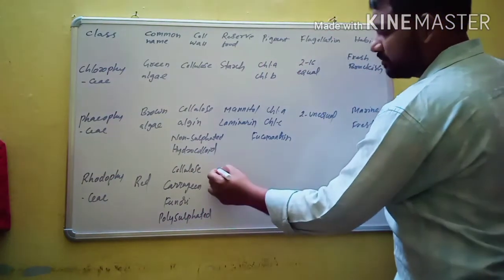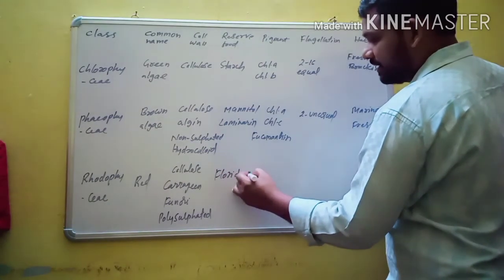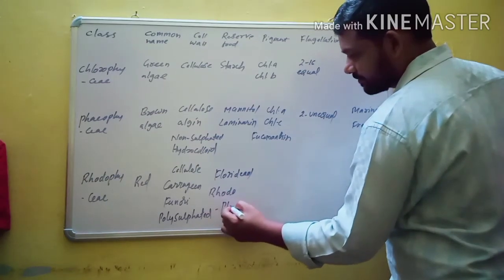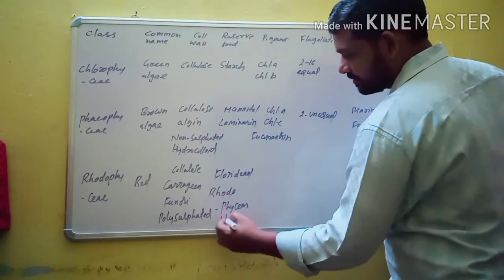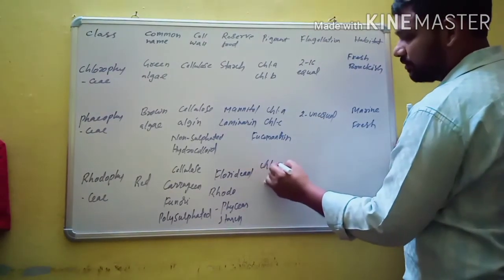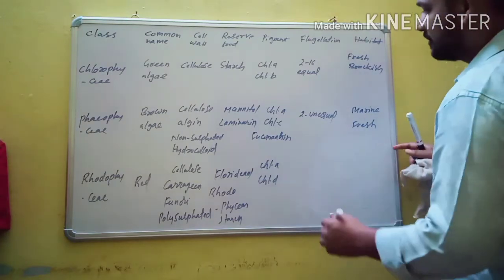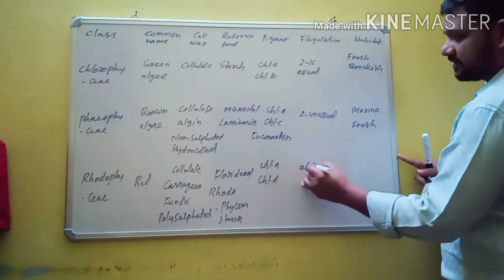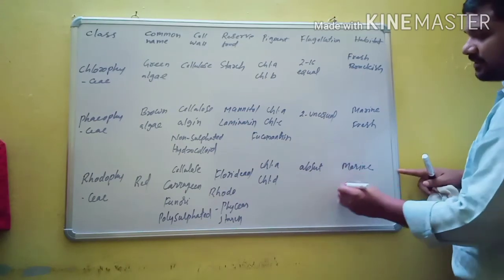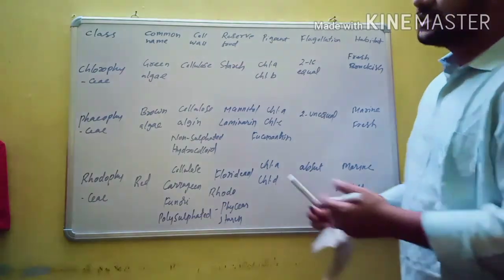The reserve food material is Floridean starch, also called Rhodophycean starch. The pigments are chlorophyll A, chlorophyll D, R-phycoerythrin and R-phycocyanin, and flagella are absent. The large members are usually present in marine regions, and their abundance is greatest in warmer regions. So this is the comparison table.